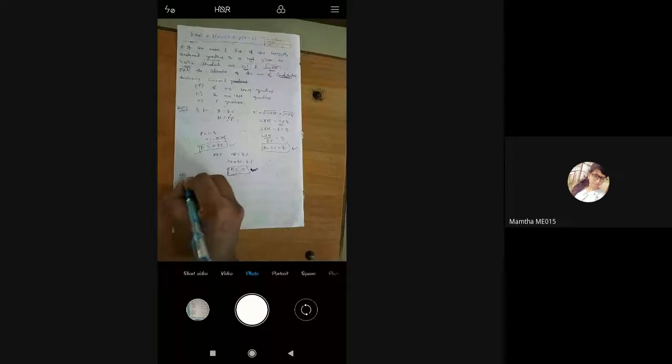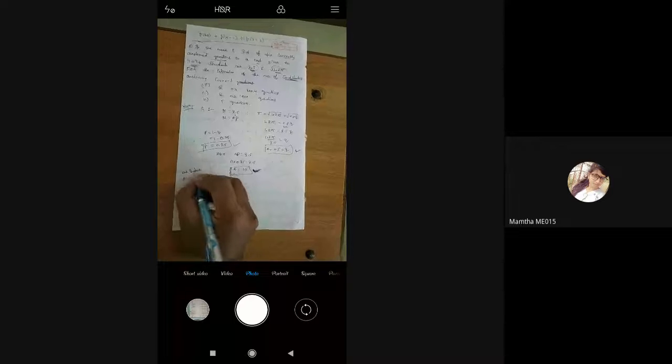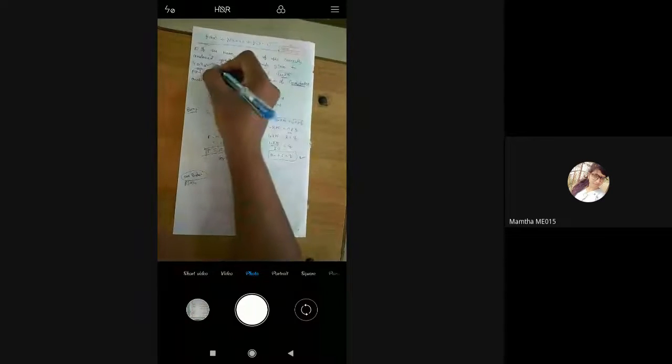In that, 8 or more questions are correct. In that, 2 or less questions are correct. In that, exactly 5 questions are correct. This probability we need to find. Probability means P of X, and that we know how to find. So this is for one student. Once again I'm repeating, this is for one student. But how many students are there? 4,096 students are there.